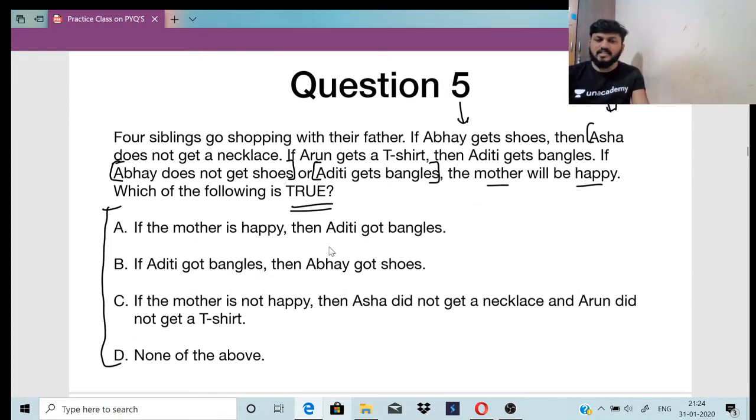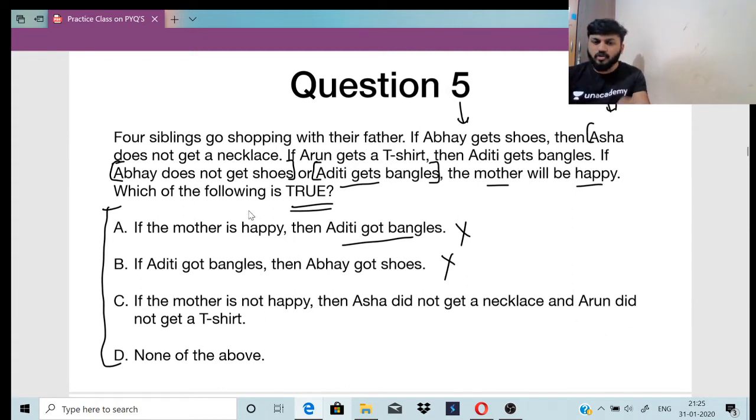Go with this. If the mother is happy, then Aditi got bangles. Wrong. I will tell you why. Because we have to consider both the situations, right? Aditi getting bangles and Abhay not getting shoes. Here only one situation is given. If Aditi got bangles, then Abhay got shoes. Wrong, right? If Aditi is getting bangles, that means Abhay is not getting shoes. Here they have said getting shoes. So wrong.